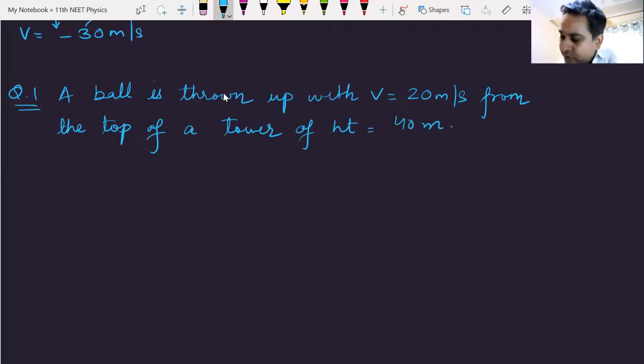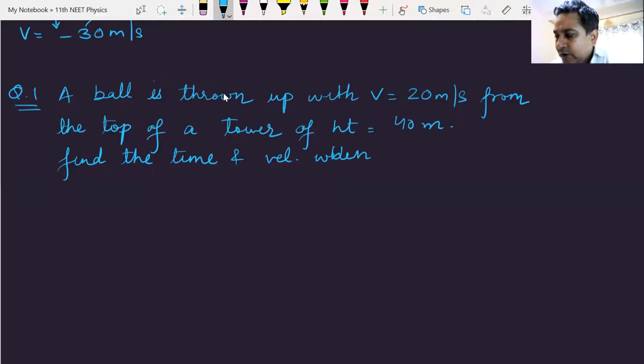Find the time and velocity when it strikes the ground.